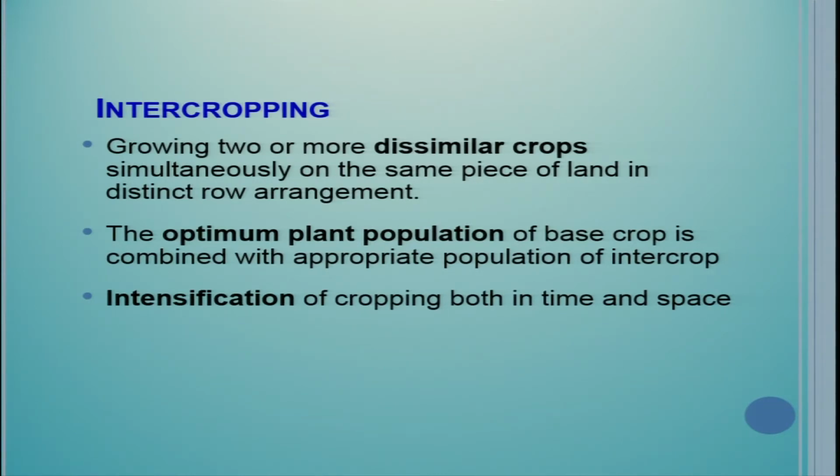So here things become a bit complex for nutrient management. So for nutrient management, should we apply the nutrient requirement of the base crop? Should we consider the nutrient requirement of the intercrop, or should we consider the nutrient requirement for both the crops? There are so many questions, and one more question should be, if I apply 100% requirement of the base crop, how much percentage requirement of the intercrop of nutrient should I apply?